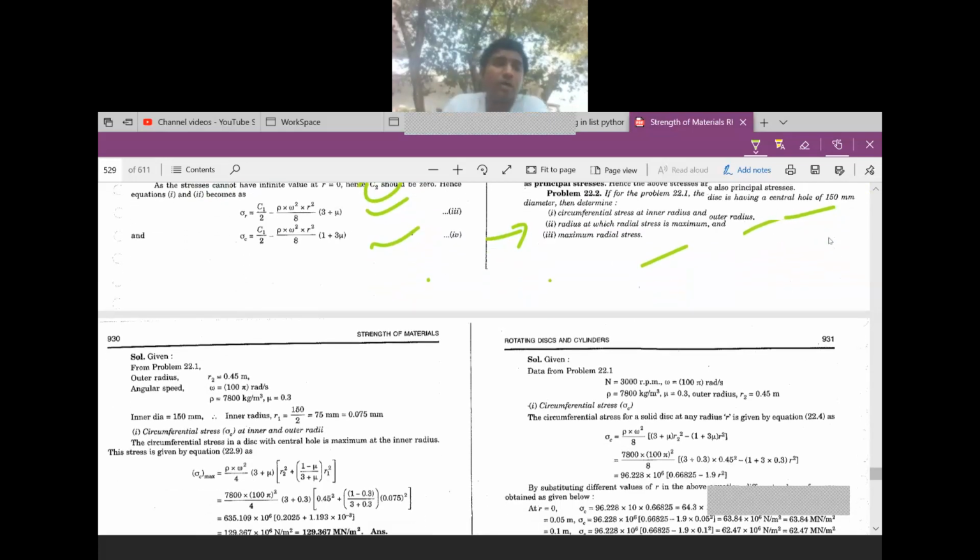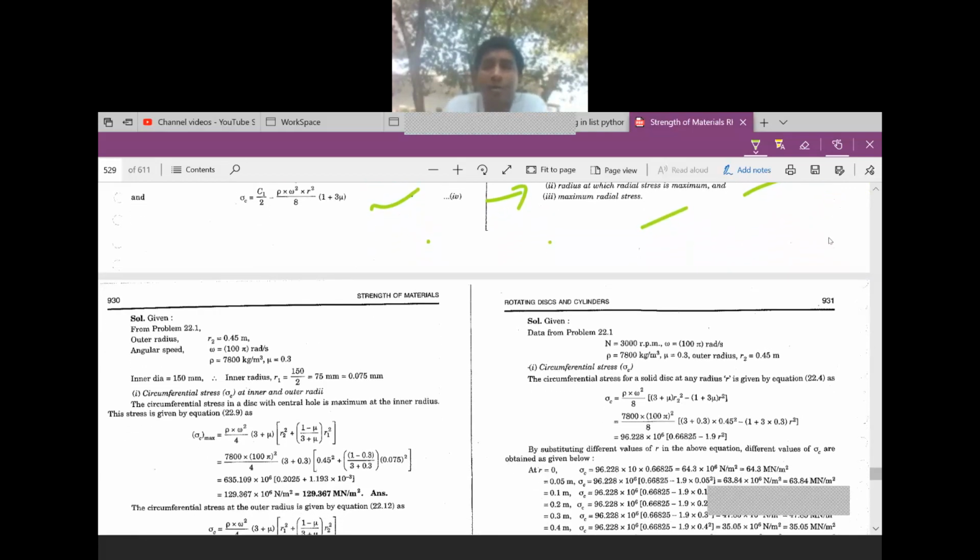In the given problem here, R2 is 0.45, the outer radius. Omega is 100 pi, already calculated. The rho value and mu value are given. Here he has given the inner diameter as 150 mm, then the inner radius is 75 mm, that is 0.075 meters. It is a printing mistake, it is a meter, 0.075 meters.